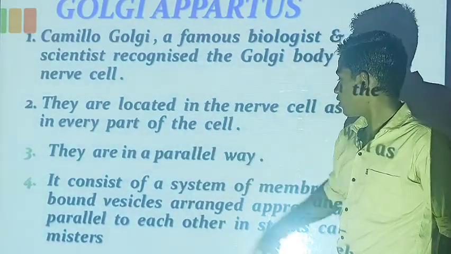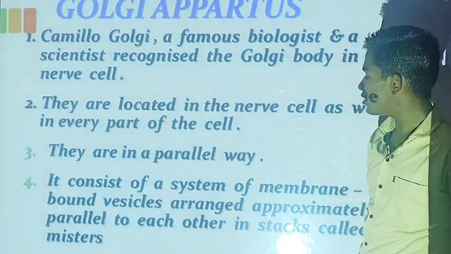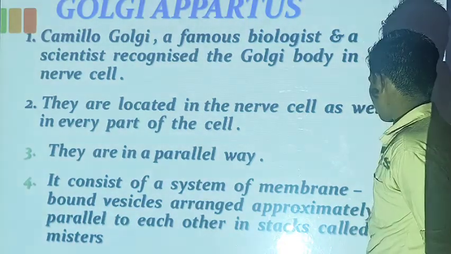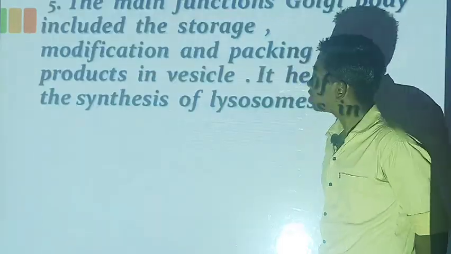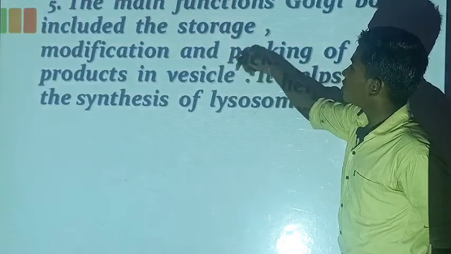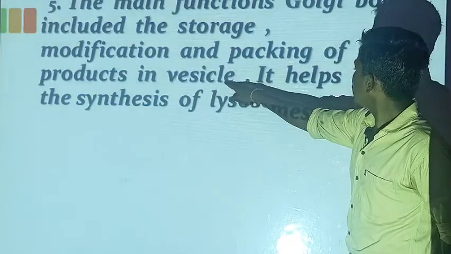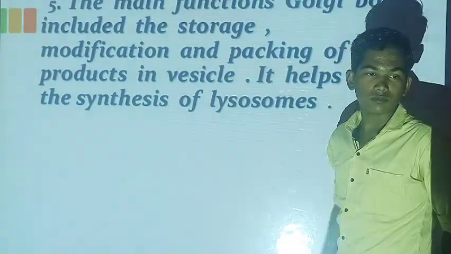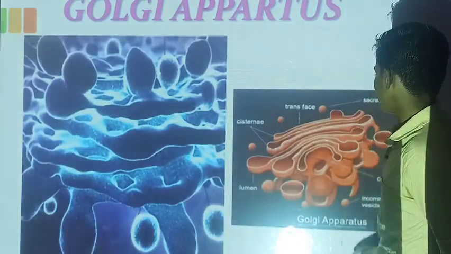It consists of a system of membrane-bound vesicles arranged approximately parallel to each other in stacks called cisternae. The main functions of the Golgi body include the storage, modification and packing of products in vesicles. It helps in the synthesis of lysosomes. This is the figure of Golgi apparatus.